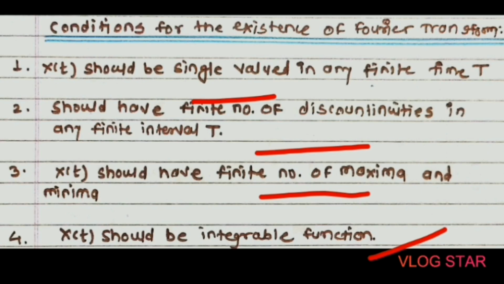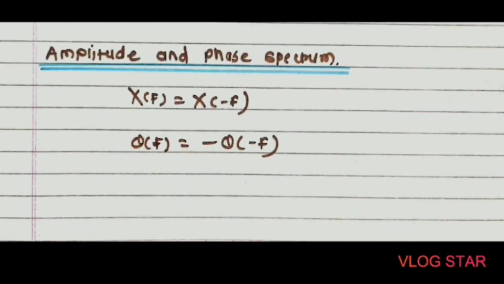That means the integration from minus infinity to plus infinity of mod of x(t) dt is less than infinity. The conditions stated above are sufficient conditions, but they are not necessary conditions.